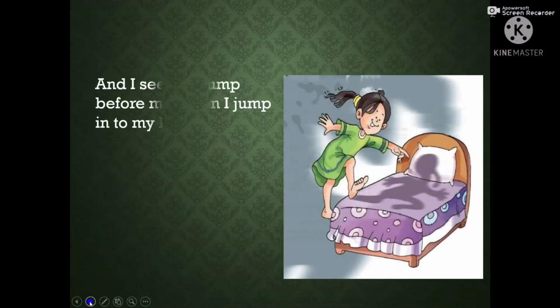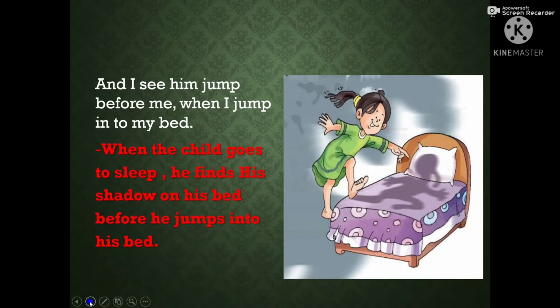Next, and I see him jump before me when I jump into my bed. That means when the child goes to sleep, he finds his shadow on his bed before he jumps into his bed. Here you can see a girl child is going to sleep. When she goes to bed, she finds her shadow on the bed.